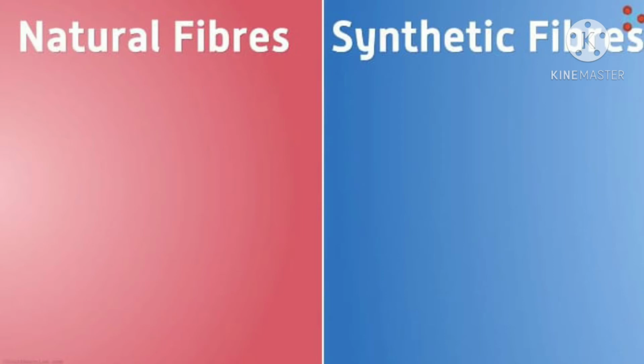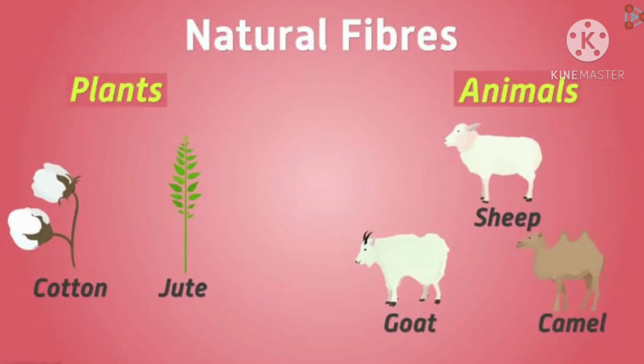Children, there are two types of fibers: natural fibers and synthetic fibers. Natural fibers are obtained from natural sources, and the sources are plants and animals. Plants like cotton and jute give us natural fibers.